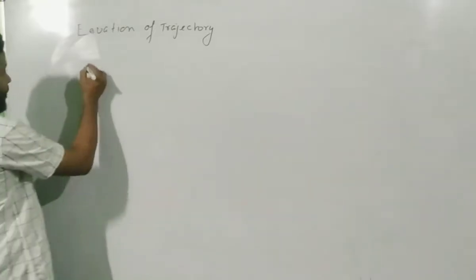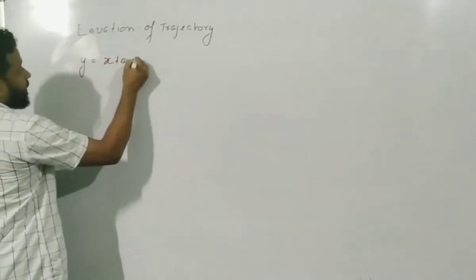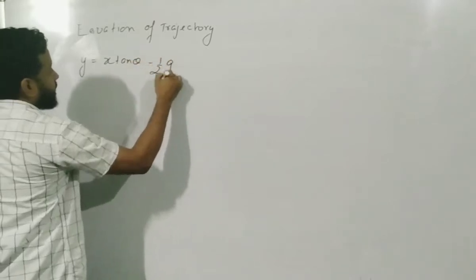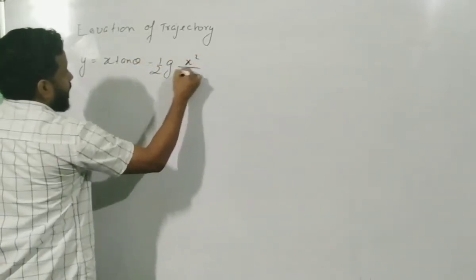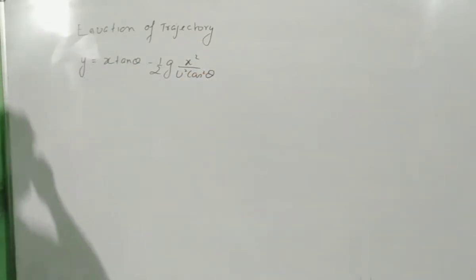Okay. So what we have got? We have got y is equal to x tan theta minus g x square by 2 u square cos square theta. This is the equation of trajectory.